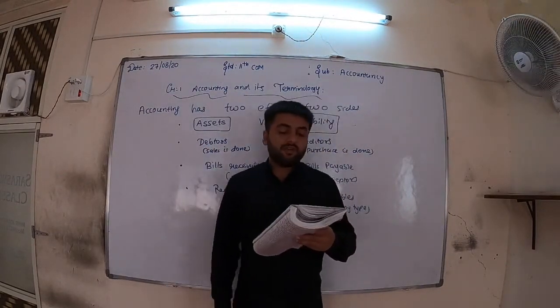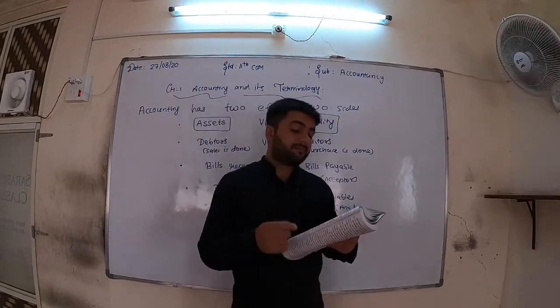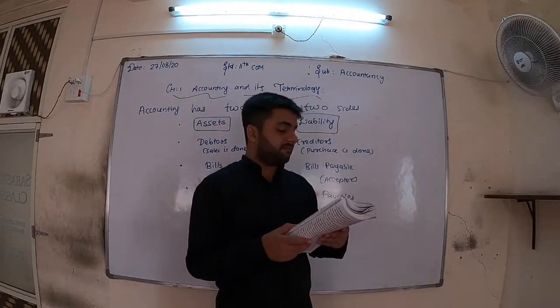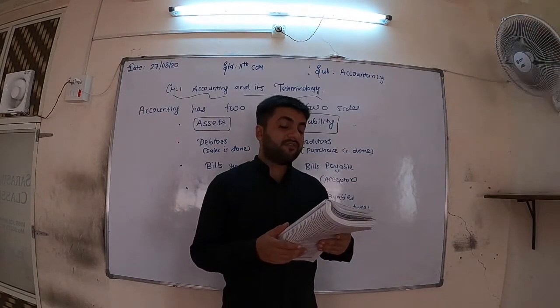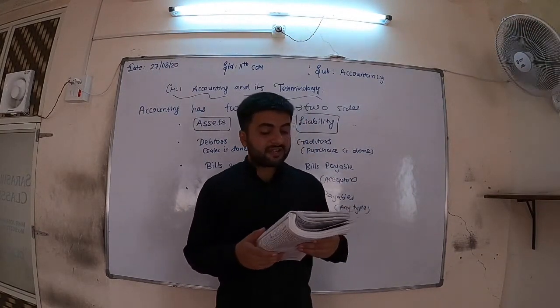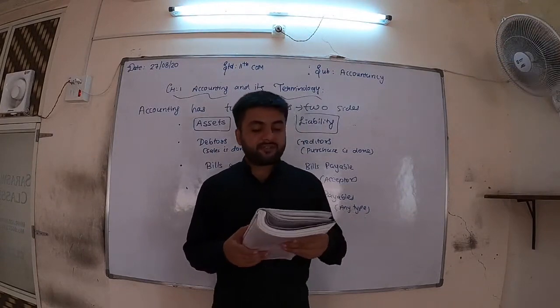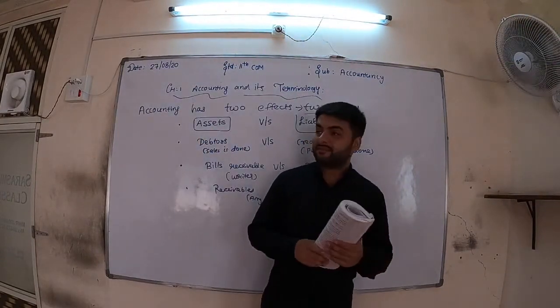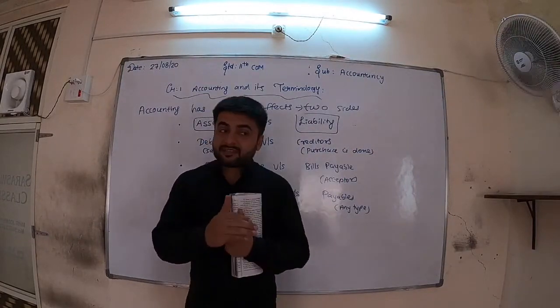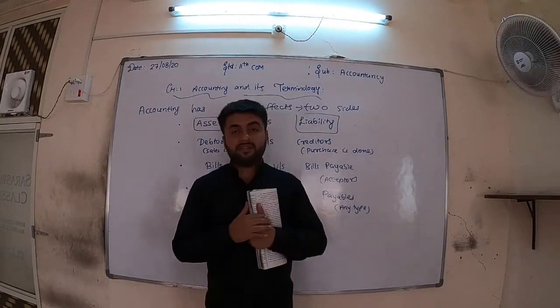Then cash discount. To attract the customers with the purpose to receive quick collection of credit sales, the amount which is deducted from the receivable amount is known as cash discount. Cash discount is recorded in the books. After the deduction of trade discount, cash discount is determined. Friends, cash discount is an optional discount.